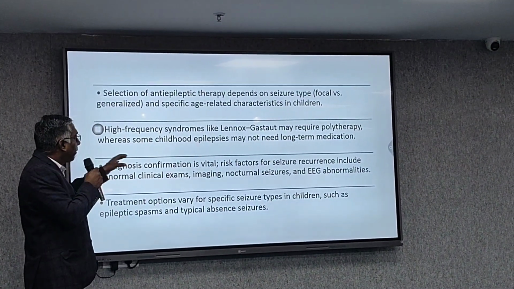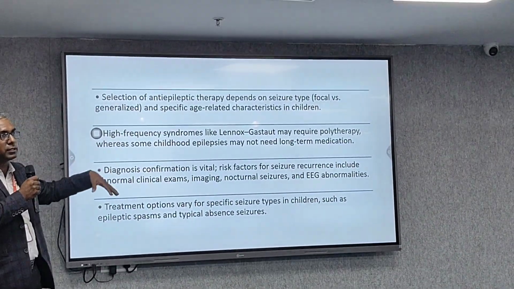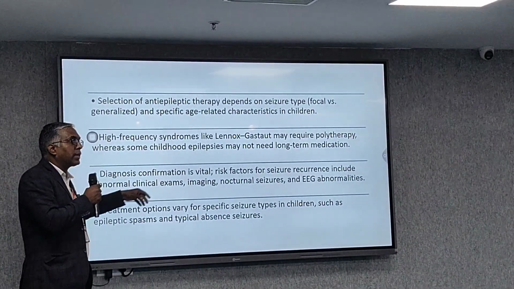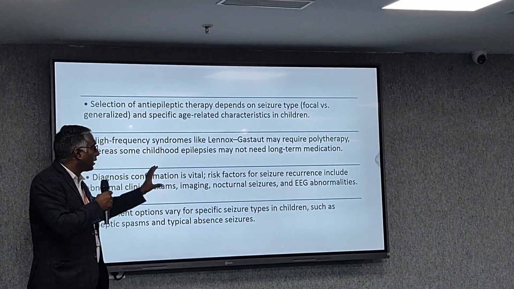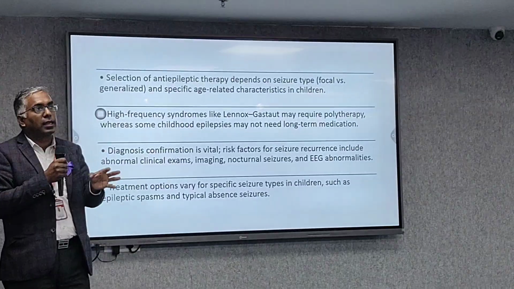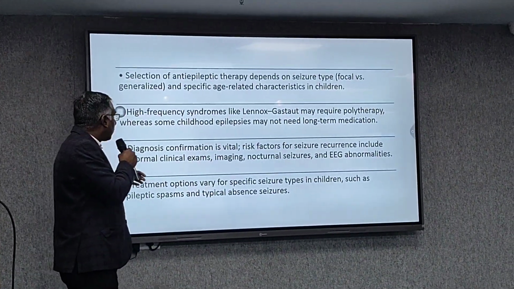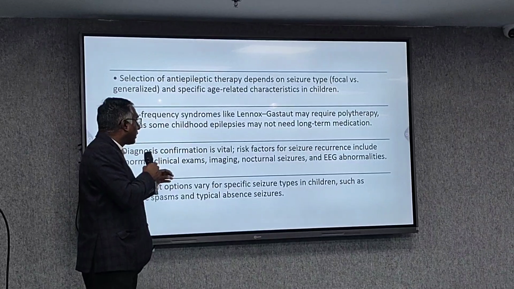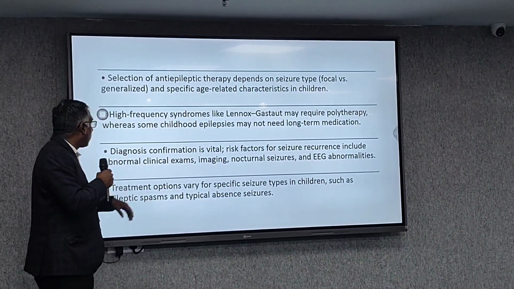High-frequency syndromes like Lennox-Gastaut may require multiple therapies to start with. Okay, if someone has multiple seizures and syndromic epilepsy, it might need multiple medicines. Some childhood epilepsy may not need long-term medication, as in the case of febrile seizures, which after 6 years of age automatically end in most cases. Diagnosis confirmation is vital. Risk factors for seizure recurrence include abnormal clinical examination, imaging, nocturnal seizure, and EEG abnormality.